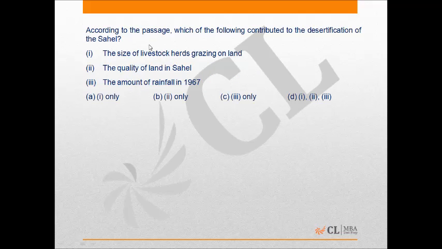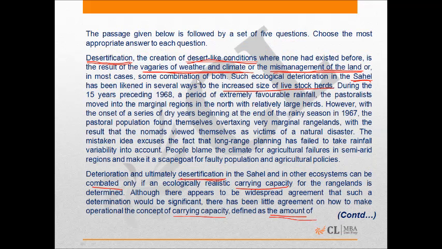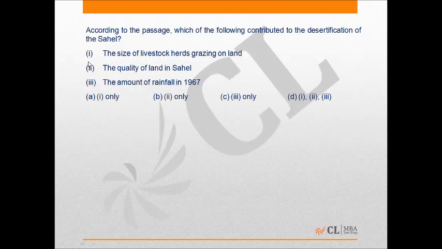Now look at the second question. The second question says, according to the passage, which of the following contributed to the desertification of Sahel? The answer to this question is given in the first paragraph. Take a look. The first paragraph very clearly mentions that such ecological deterioration in Sahel has been likened in several ways to the increased size of livestock herds, and therefore the answer to question number 2 is option 1, the size of livestock herds grazing on land. The quality of land in Sahel, definitely it's not mentioned.